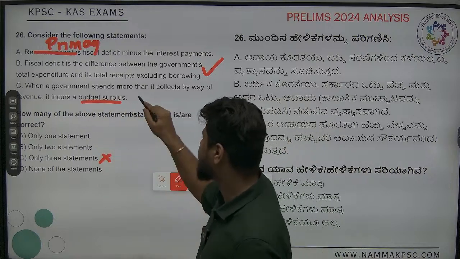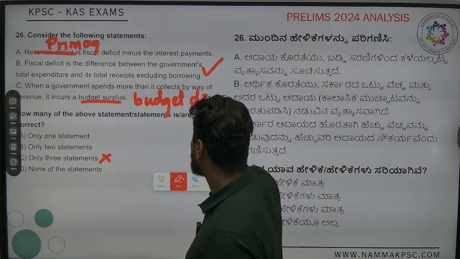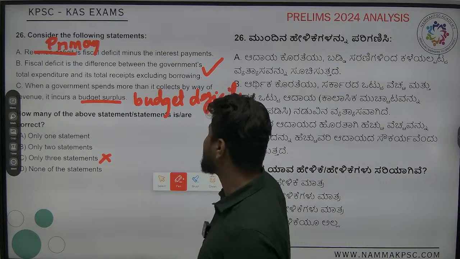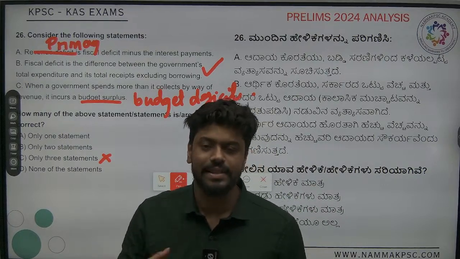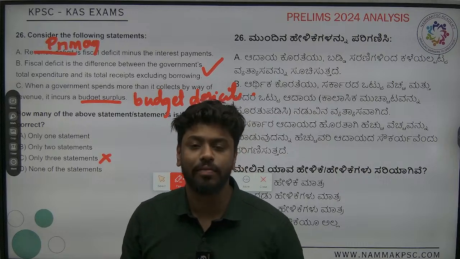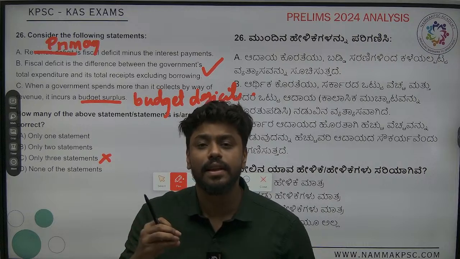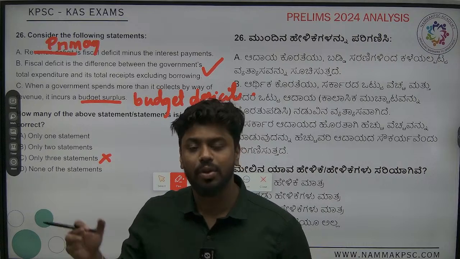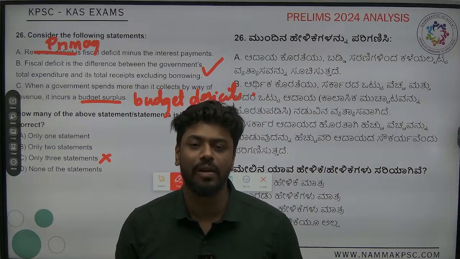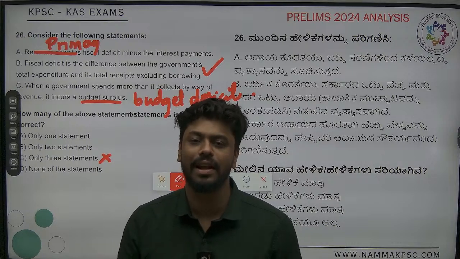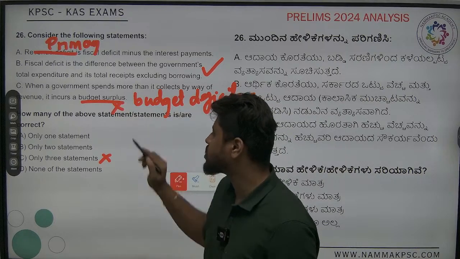It is incurring a budget deficit. Okay. Budget deficit is basically if I am getting 100 rupees as an income, but I'm spending 105 rupees. So what is happening? That 5 rupees is the deficit which is there. Okay, so if the government is receiving, let's say 100 crores, spending 105 crores, 5 crores or 5% rather is the deficit, right? So in this case, this also goes wrong.